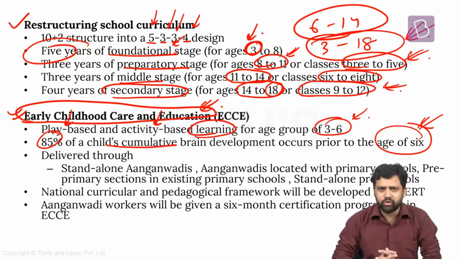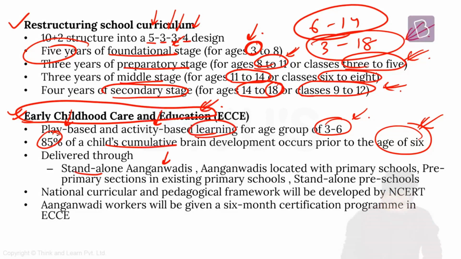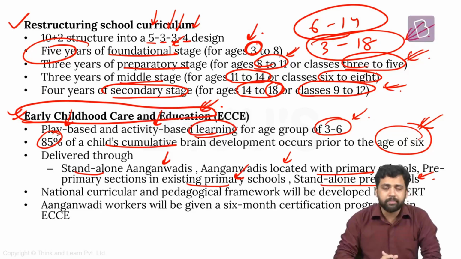And here again, a specific kind of education needs to be provided. Who's going to provide this education? According to this policy, Anganwadis can provide it. Standalone Anganwadis, sometimes Anganwadis within primary schools, they can provide it. Sometimes pre-primary sections of existing primary schools can provide it. Standalone preschools can also provide it. So through these channels, preschool education, early childhood care and education can be provided.